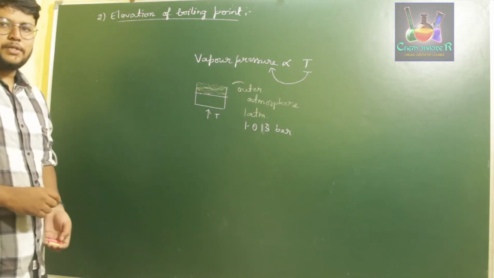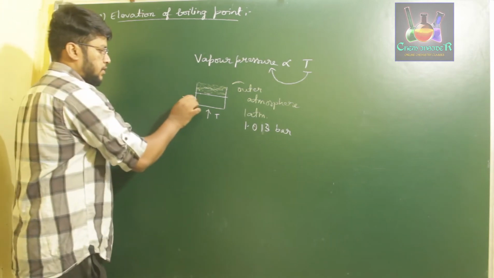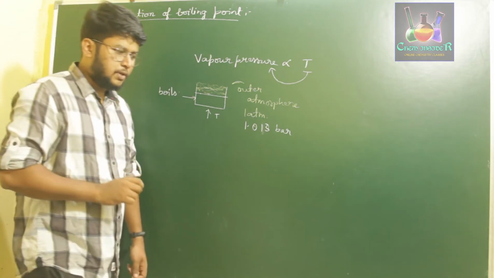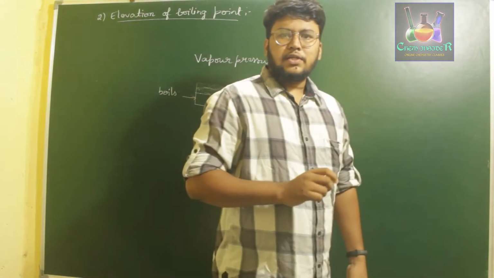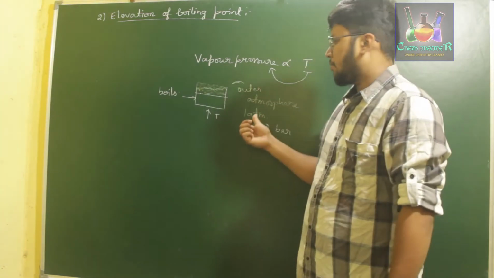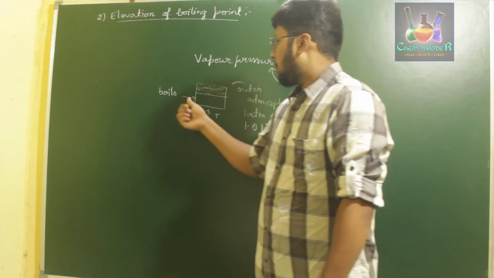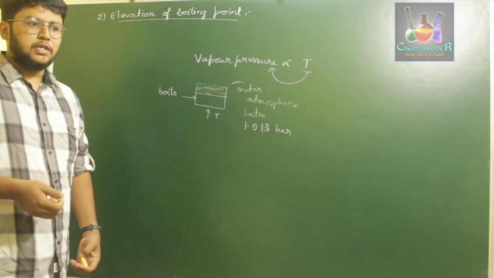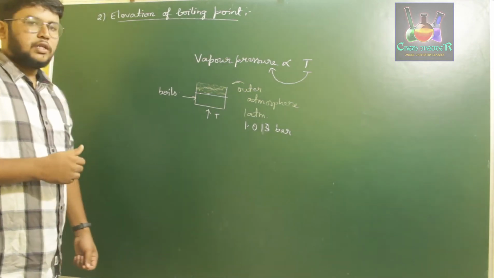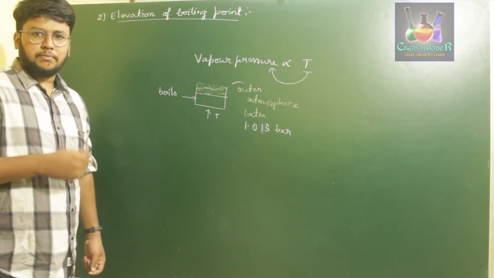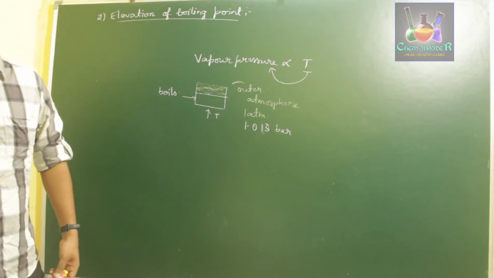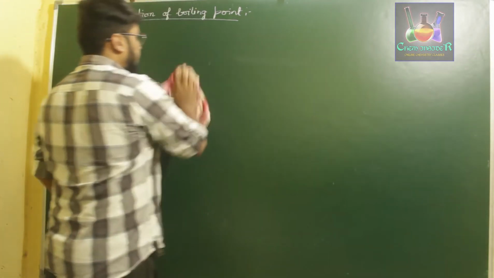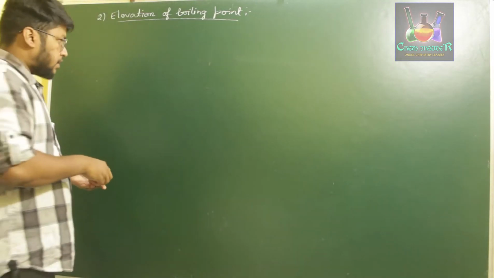So when these two become equal to one another, the liquid starts to boil. The phenomenon of boiling is only observed when the vapor pressure of the liquid is equal to the outer atmospheric pressure. So if vapor pressure is increasing with respect to temperature, then we can clearly plot a graph of vapor pressure versus T. So now, if we plot a graph of vapor pressure versus T, what we are going to observe is,